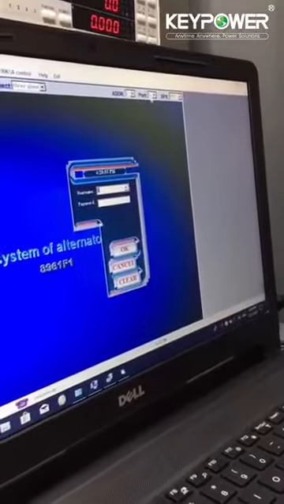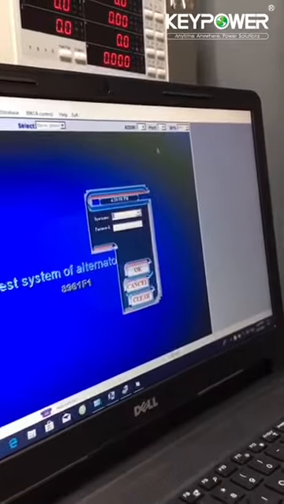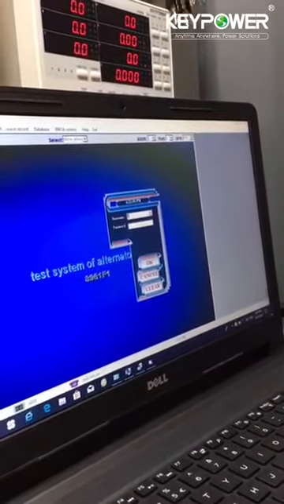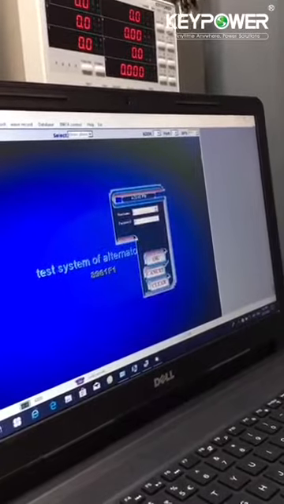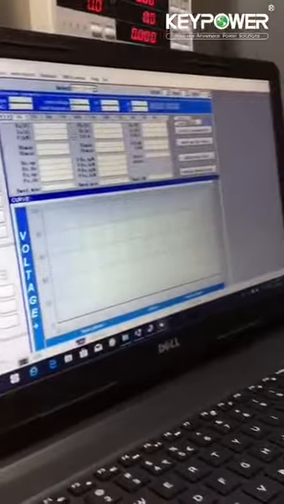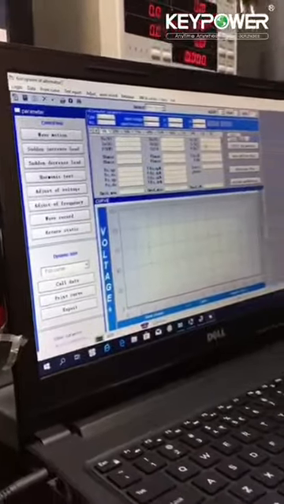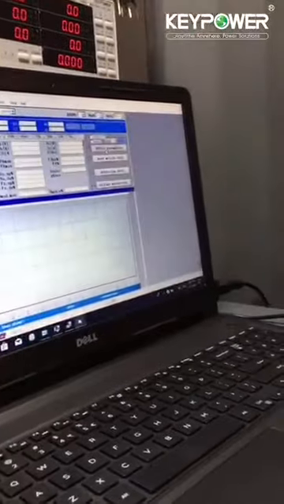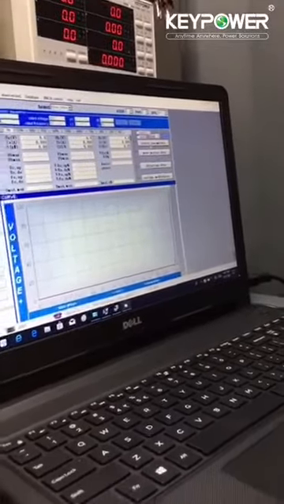Username and the password are both 1. Here is the choose the port 3 because just now we found the hardware COM3 and then test. Okay, connected.